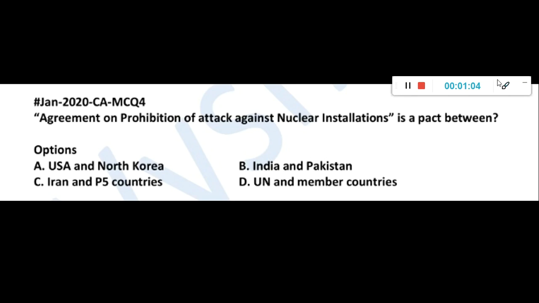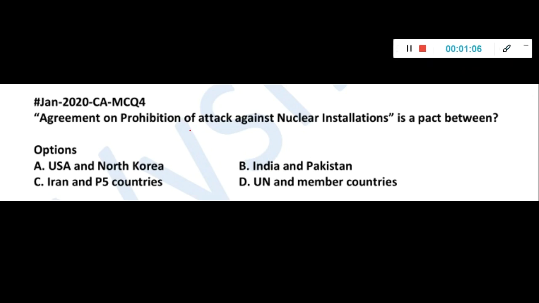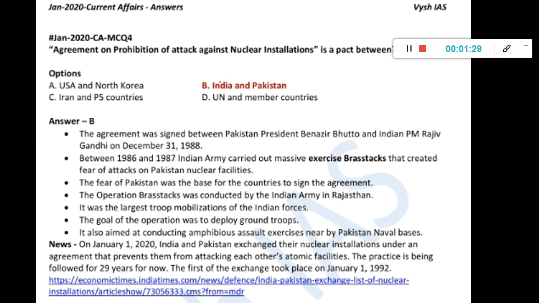So today's first question: agreement on prohibition of attack against nuclear installation is a pact between USA and North Korea, India and Pakistan, Iran and P5 countries, or UN and member countries. So it's India and Pakistan.